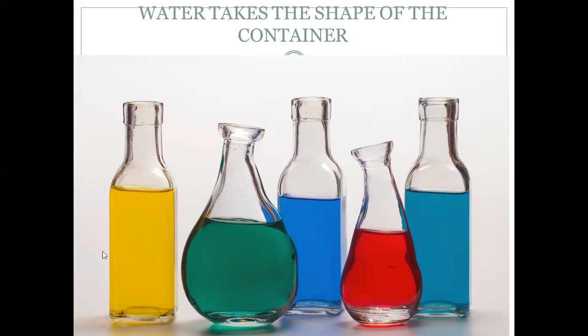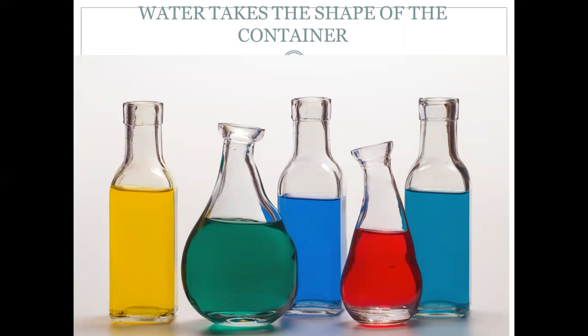So, see this rectangular, so water has come in this shape. A circular one, maybe a little bigger one, so water has taken that shape. Here also a conical type, and again water has taken the shape of the container. So whatever container you pour, water will take that shape. So it is important to understand this.